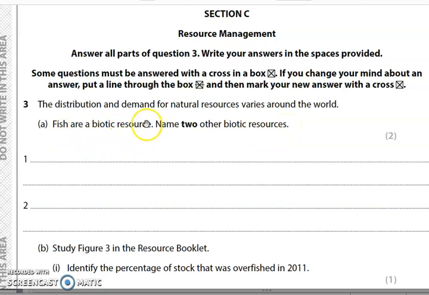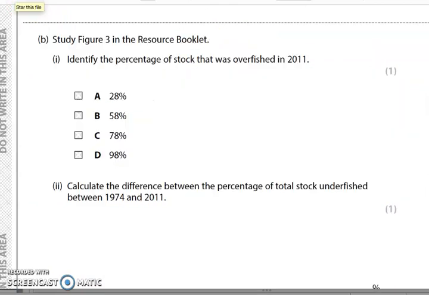So it's giving you an example of what a biotic resource is, but hopefully you should know the key term anyway. And it's now asking you to name 2 others. This is like a state question. You just need to give 2 points. You don't need that much space. Single words are absolutely fine. For 2 marks, should be 2 minutes, but you can probably do that in 20 seconds. Have a go now.